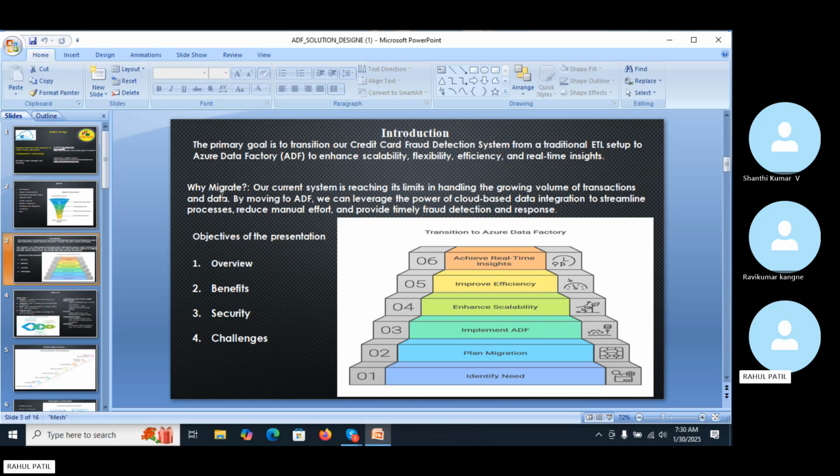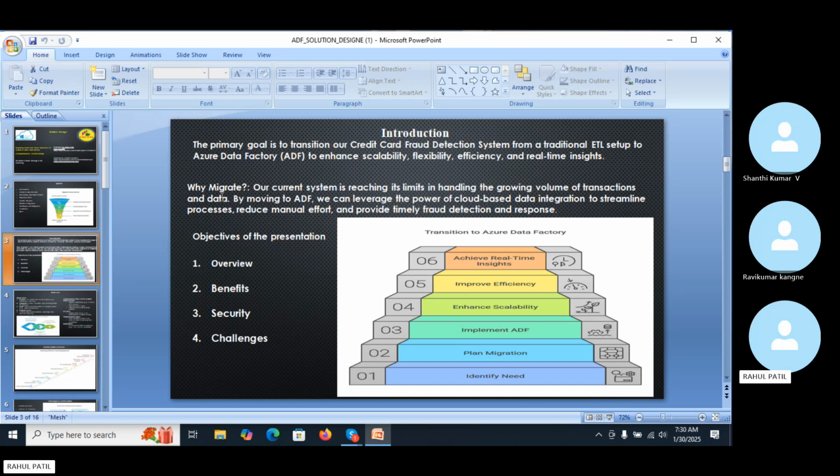By moving to ADF, we can leverage the power of cloud-based data integration and streamline the process, reduce the manual effort, and provide timely fraud detection and response. For that purpose, we have to perform our migration.